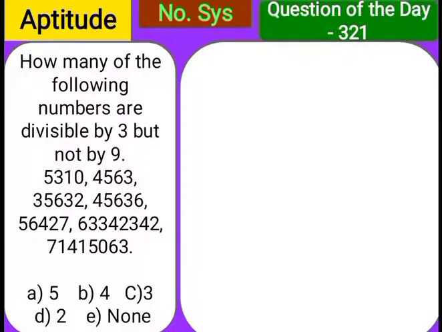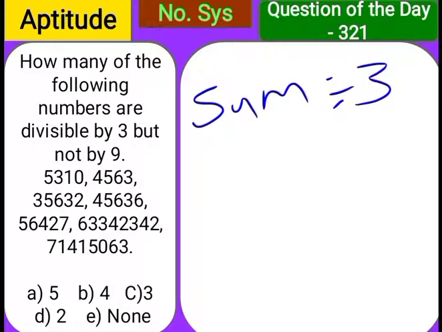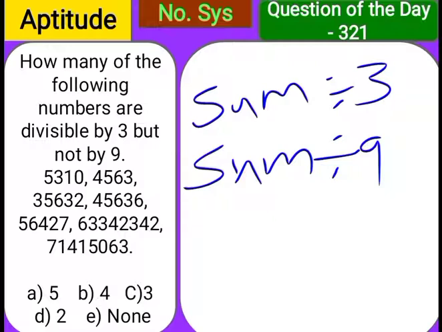Now let's start the first question. How many of the following numbers are divisible by 3 but not by 9? Here divisibility rules are very important. The divisibility rule of 3 is that the sum of the digits of the given number should be divisible by 3, and the rule of 9 is that the sum of the digits of the given number should be divisible by 9.